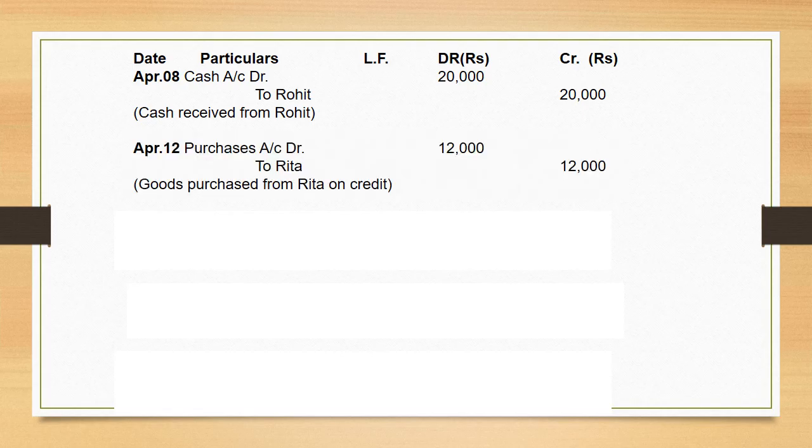Now next entry is for goods purchased from Rita on credit. When we purchase goods, again purchase word must be used, and the person who's giving us that good should be credited. The name of that person is Rita by rupees 12,000.